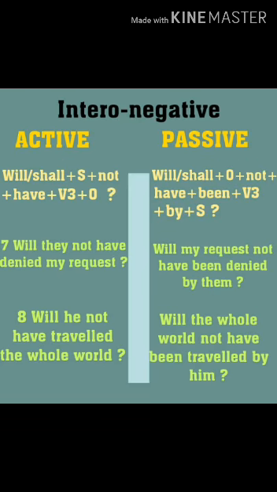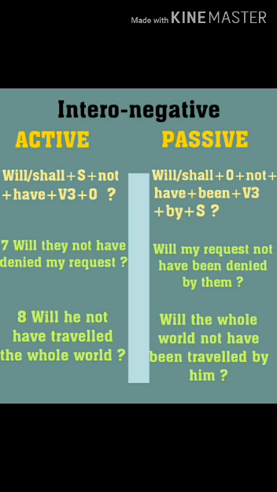Next type is interrogative negative sentence of future perfect tense. On the left side we have active voice, on the right side we have passive voice. So let us have its formation. First, on the active side the rule is helping verb will or shall plus subject plus not plus have plus third form of the verb plus object, sign of interrogation.